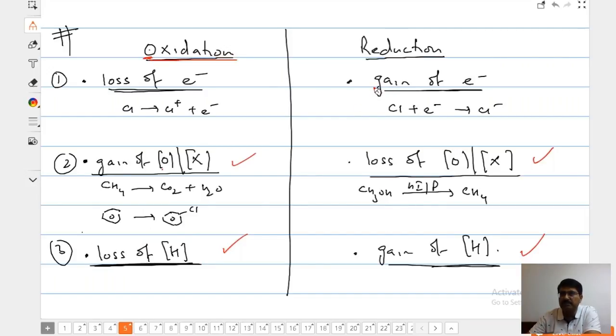Oxidation and reduction. Where reagent? Mirnak, which type of reagent? Everybody please mute yourself. Mirnak, bolo.